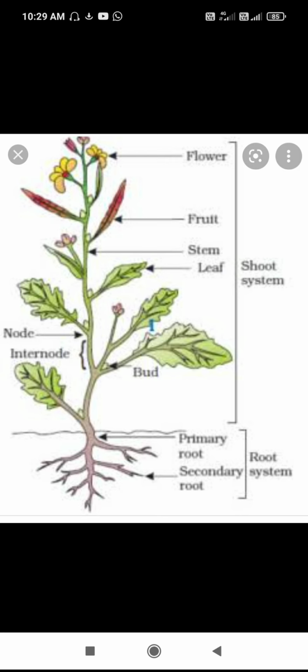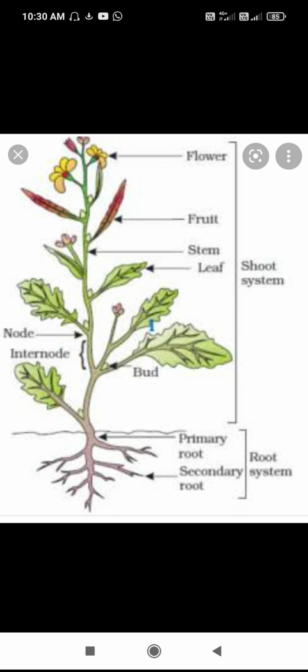Next we have to discuss the stem. It is aerial, erect, woody, branched, and bears two types of branches. What are the two branches? The first one is the dwarf shoot, the second one is the long shoot.